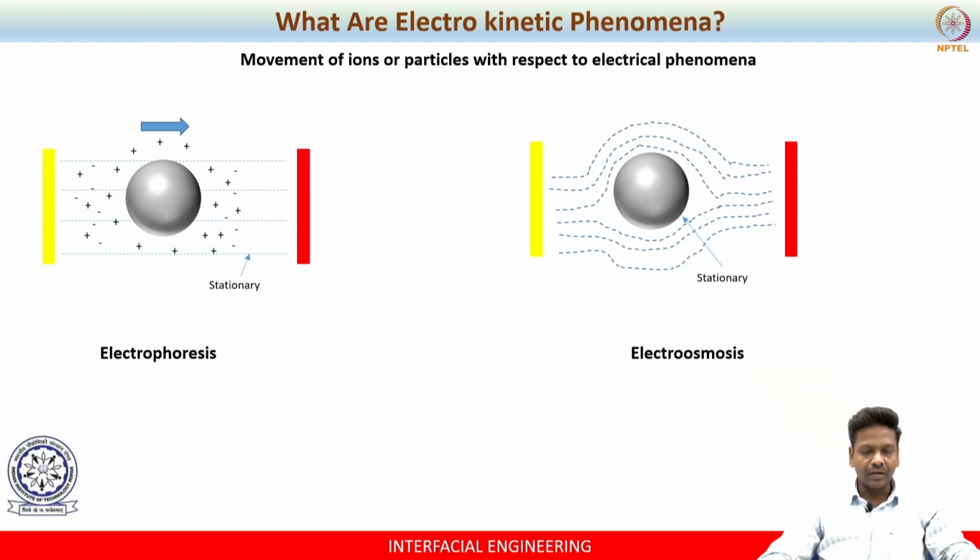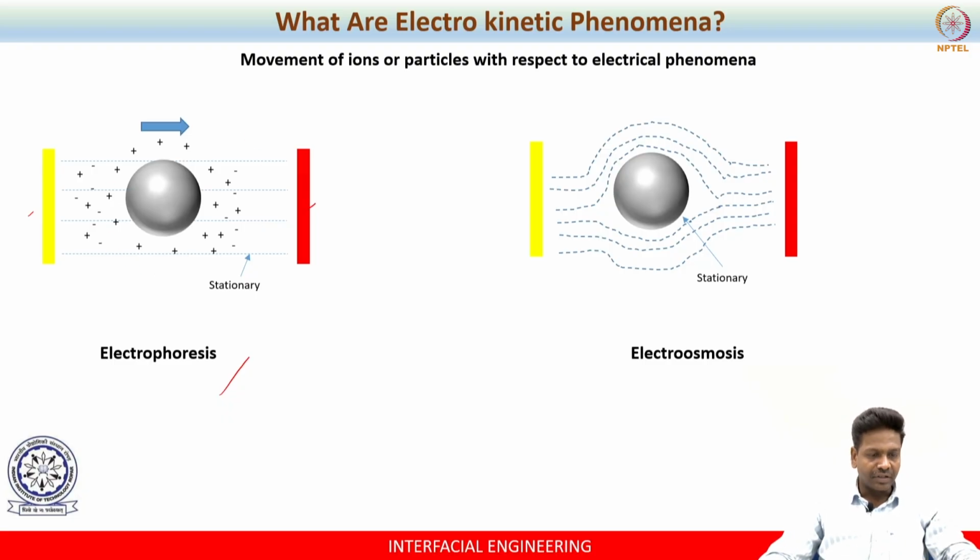I have illustrated both electrophoresis and electroosmosis phenomena as schematics over here. You can see that electrophoresis is nothing but movement of the charged particle under the influence of an electric field. Here these two electrodes are important. When the electric field is applied, this will induce the movement of the charged particle, but there will be electrolyte, so this particle will be surrounded by the electrolyte.